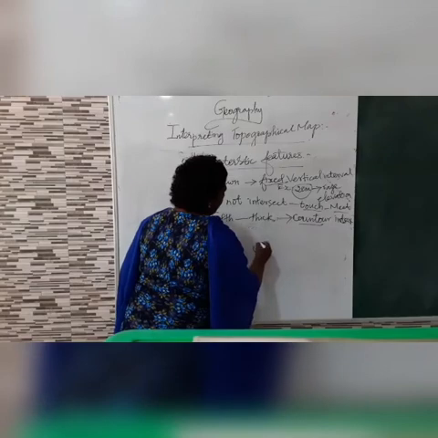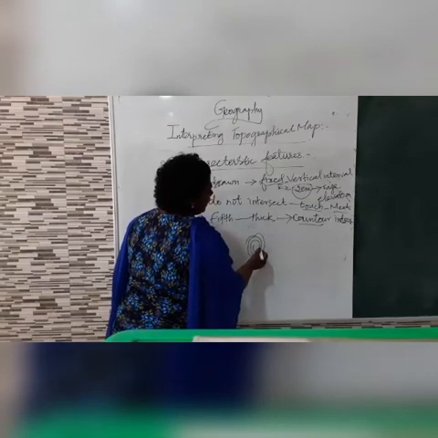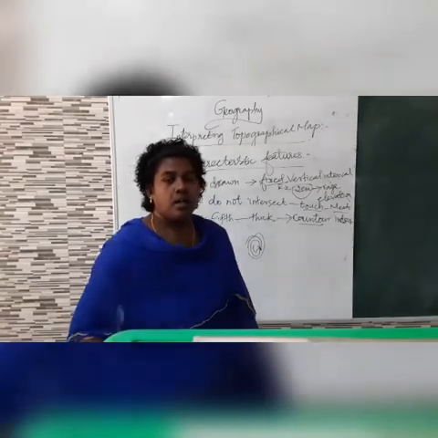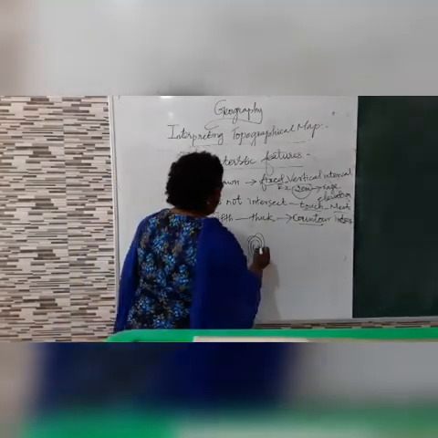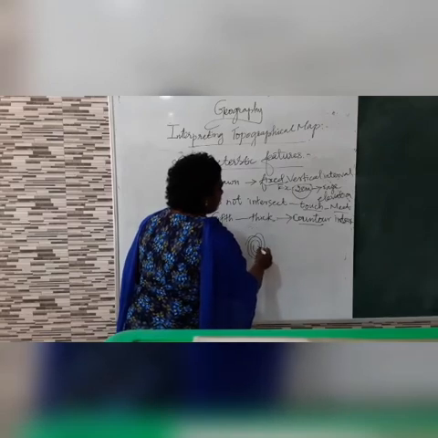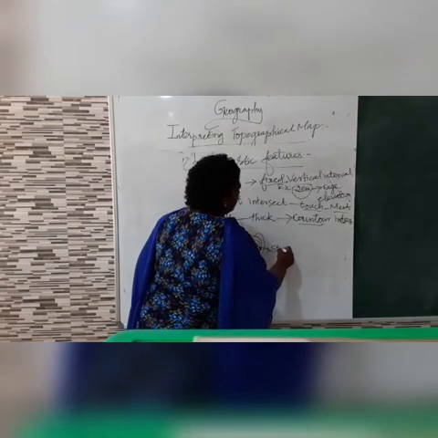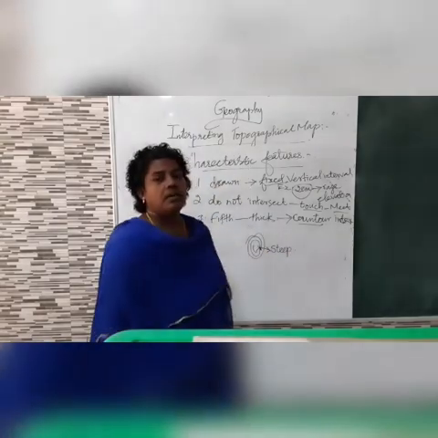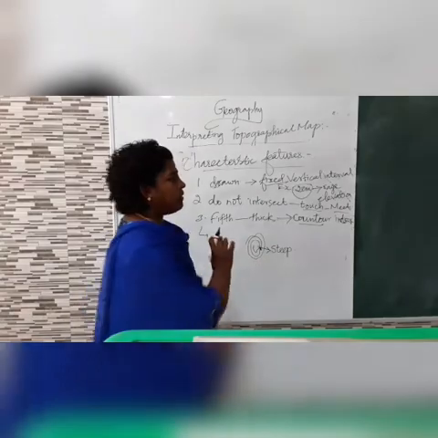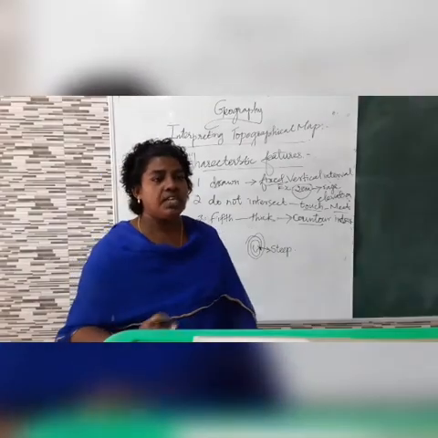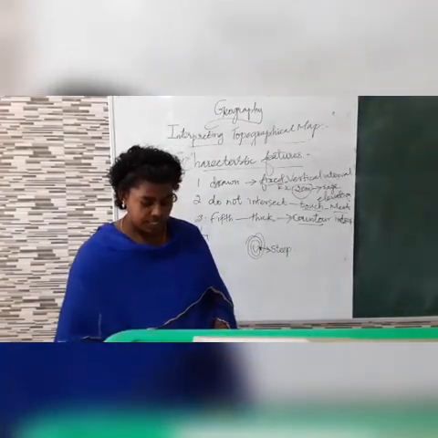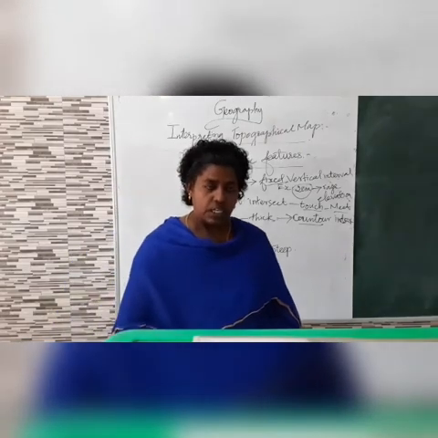When the contour lines are very close, you should understand the mountain or the place is very high and steep. Whereas when the contour lines are far apart, you should understand the land is gentle. Did you understand?